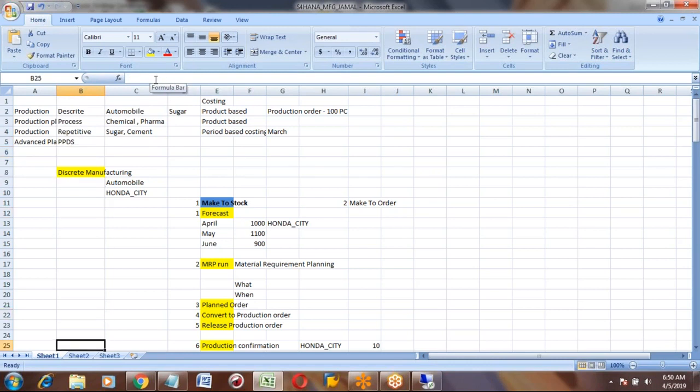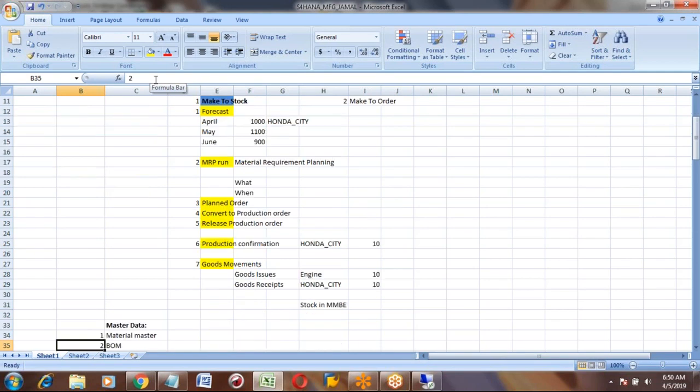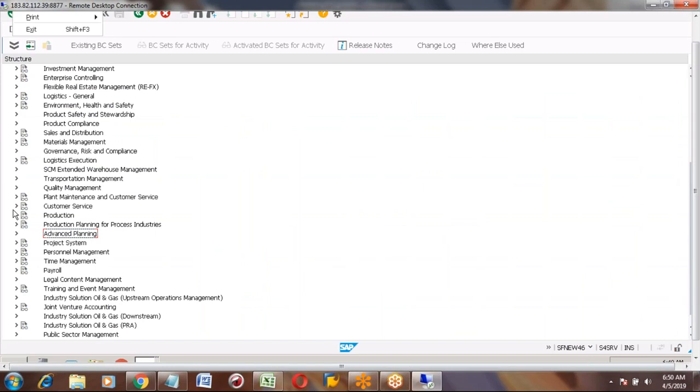So now I'm going to the standard value key, under production basic data, and I am opening define standard value key.